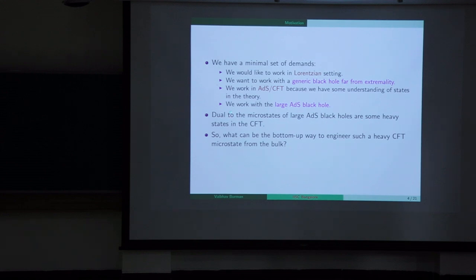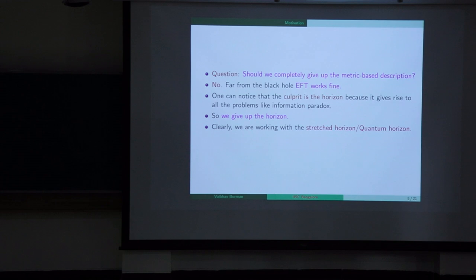As we know, the duals to the microstates of the large AdS black hole are some heavy states in the CFT. So what can be the bottom-up way to engineer such a heavy CFT microstate in the bulk? Again, we can ask a question: should we completely give up the metric-based description? And the answer is no, because far from the black hole, the effective field theory works fine. One can notice here that the culprit is the horizon, because it gives rise to all the problems like the information paradox. So instead of giving up the metric-based description, we give up the horizon.